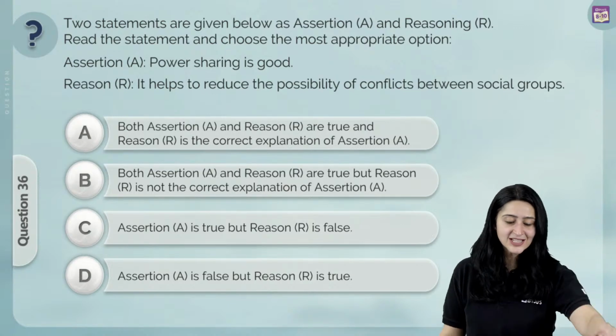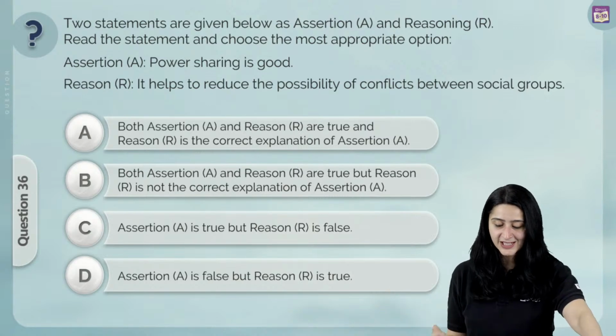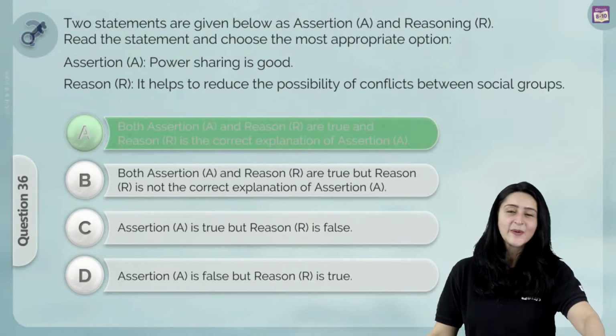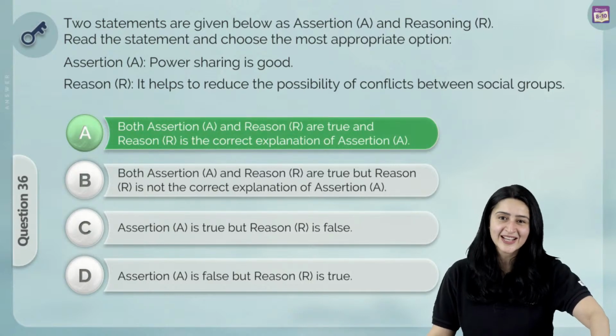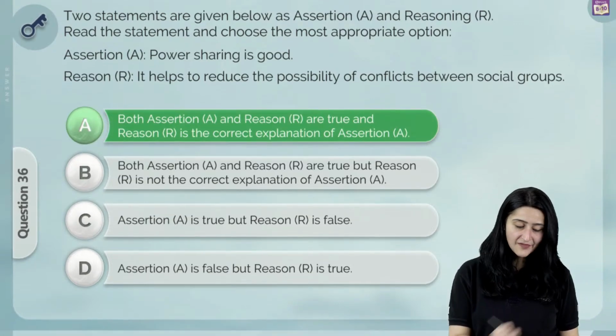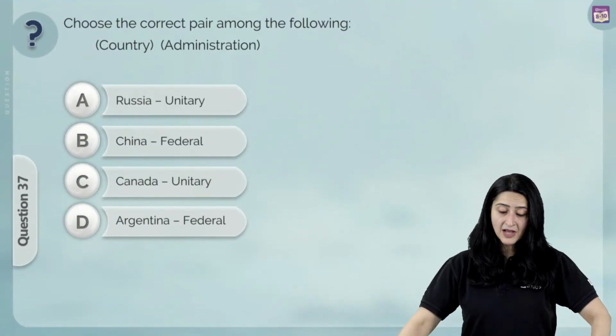Remember, the assertion says power sharing is good. The reason says it helps to reduce the possibility of conflicts between social groups. Yes, we've already solved this. We know that A over here is the correct answer. Let's move on to our next question, which says choose the correct pair among the following.